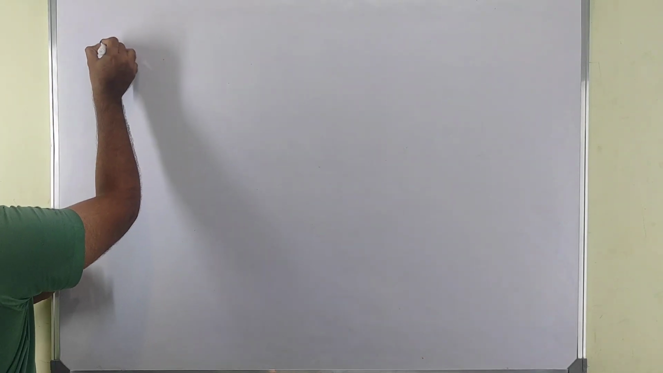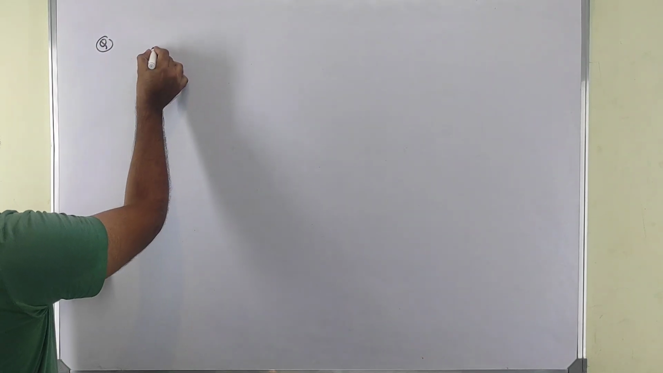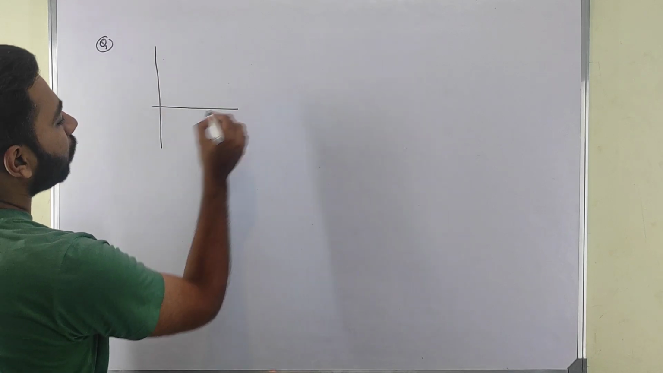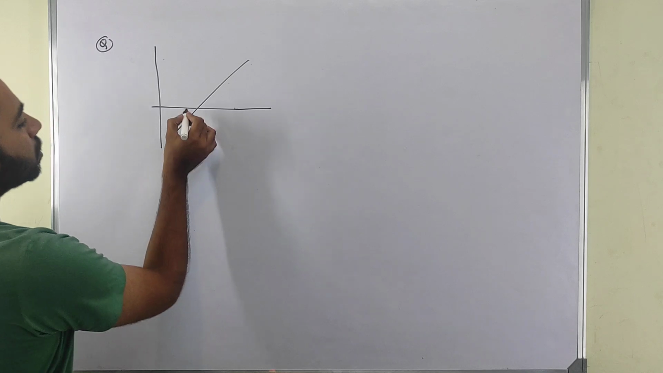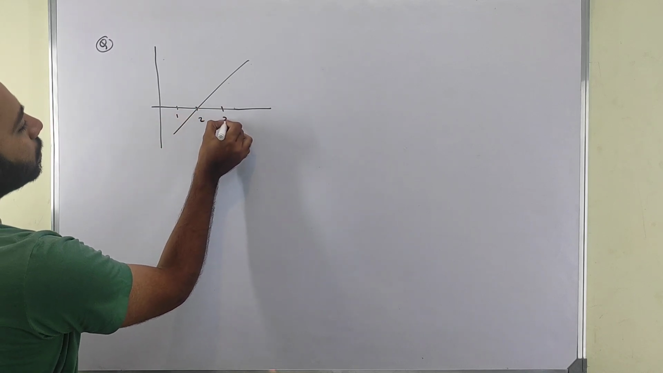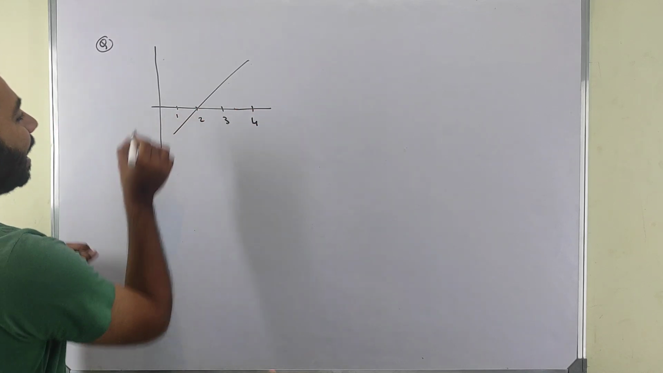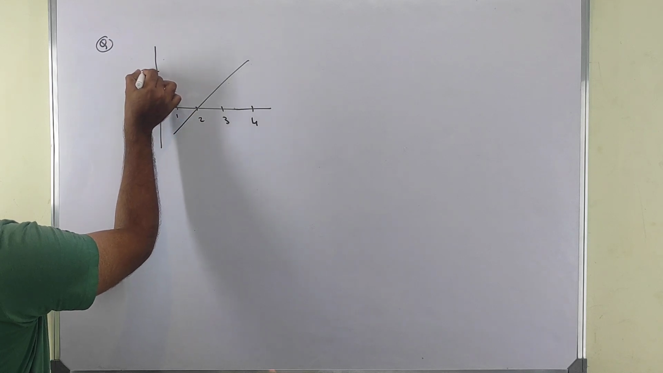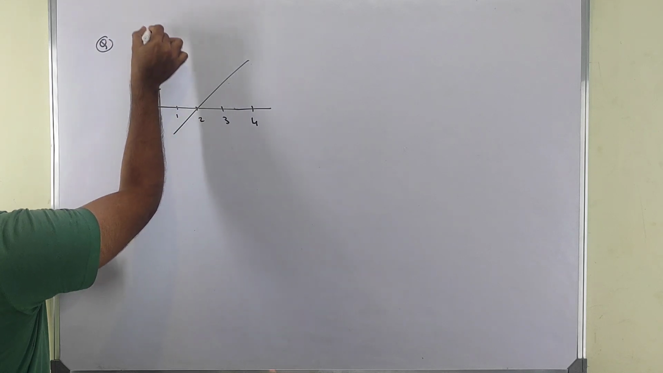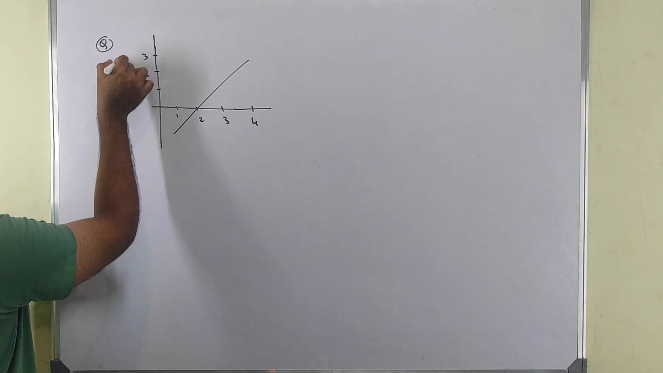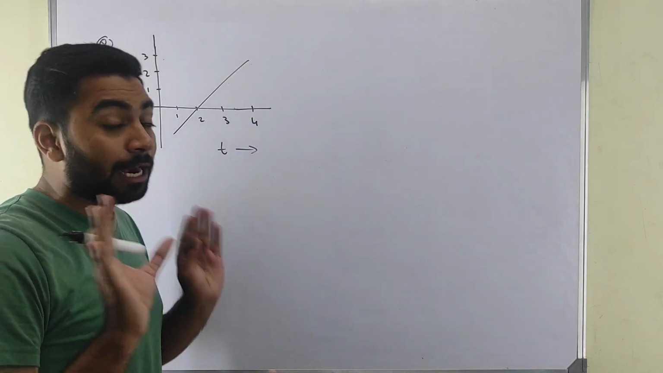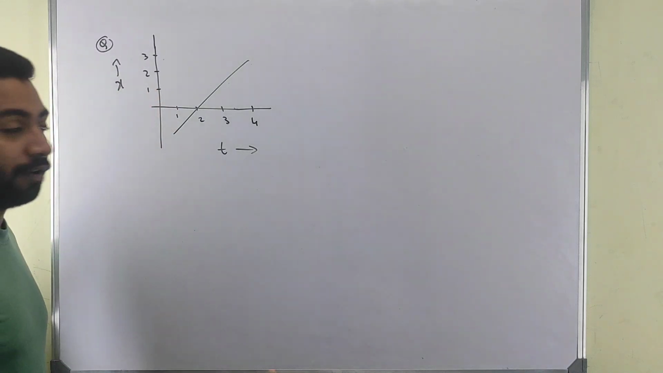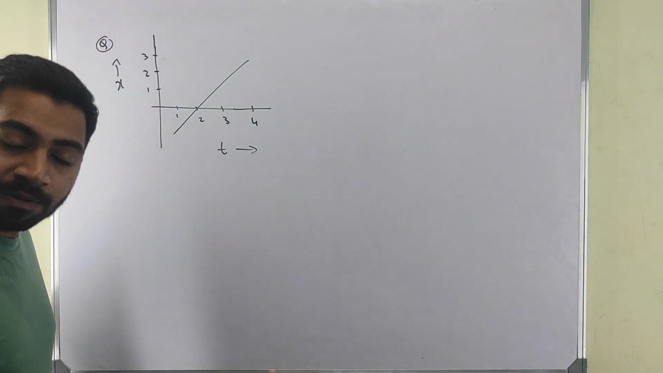Alright, let us see one more illustration, one more question like this. I have a graph like this. Here 1, 2, 3, 4, and here 1, 2, 3. It is my x versus t. It is distance x, not my x. I don't have any x. I am a very pure person. Okay, you will understand, that is enough.